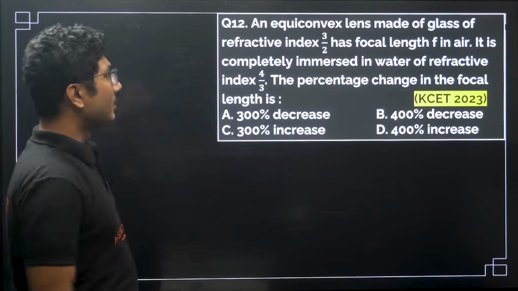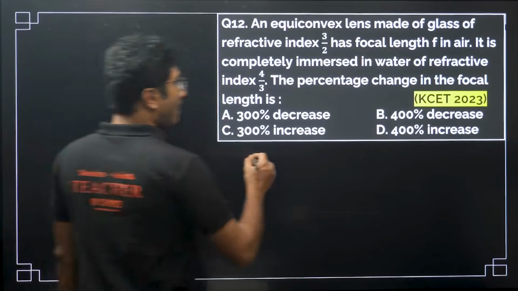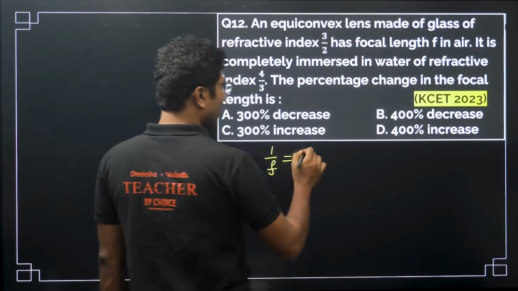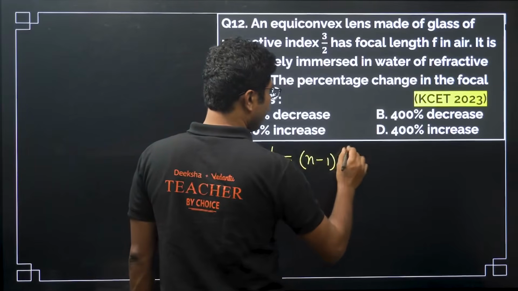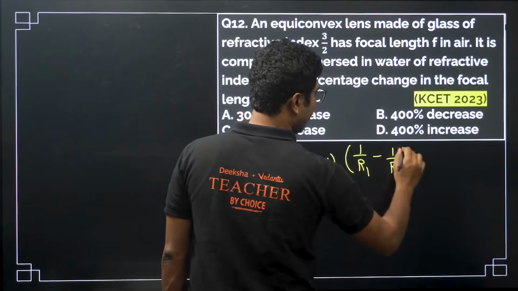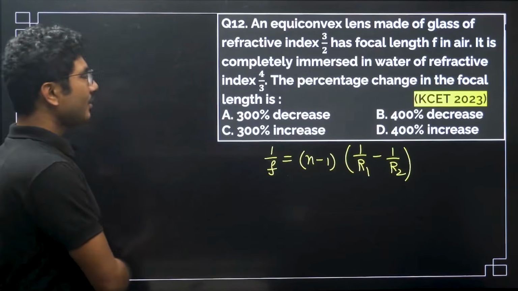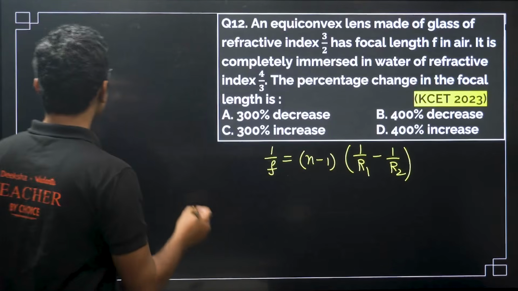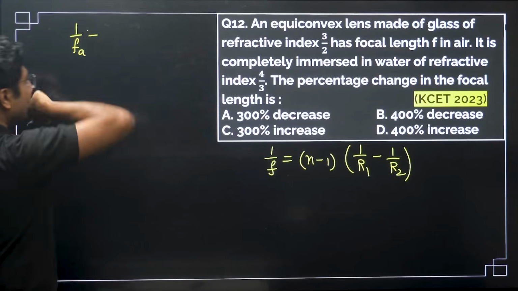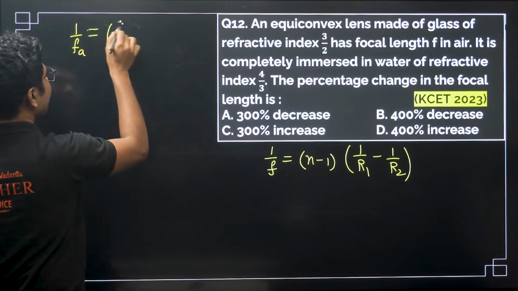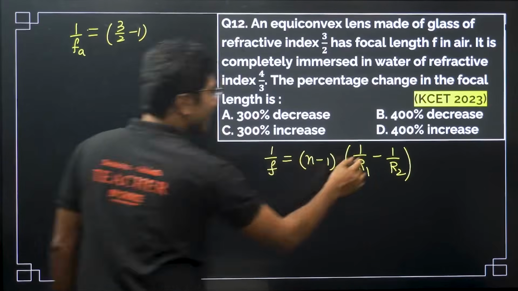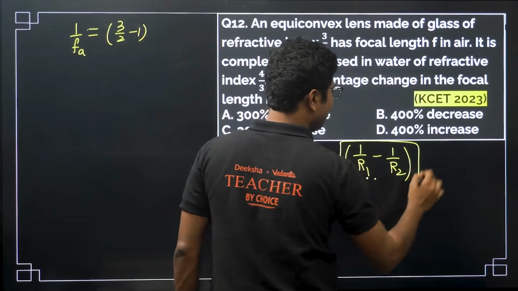Okay, so focal length is basically given by (n minus 1) times (1/r1 minus 1/r2). So when it is in air, what is the focal length? 1/f in air is given by (3/2 minus 1) times this value, which I am not writing out; say it equals x.